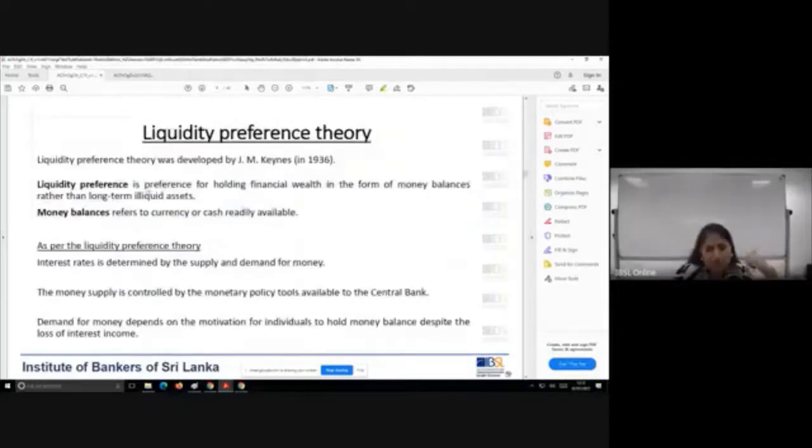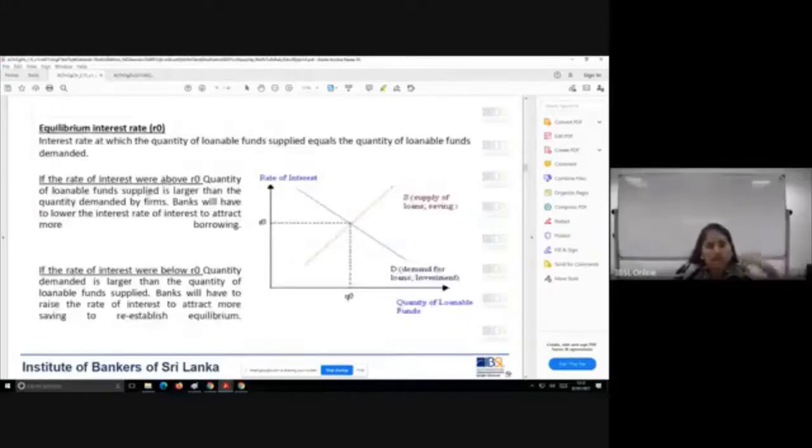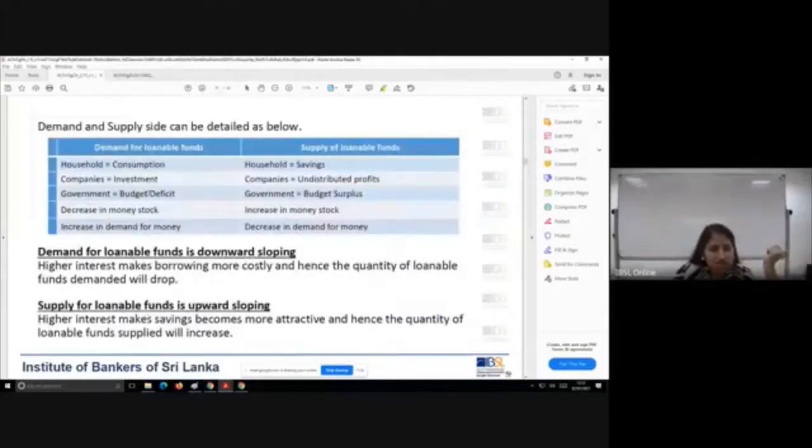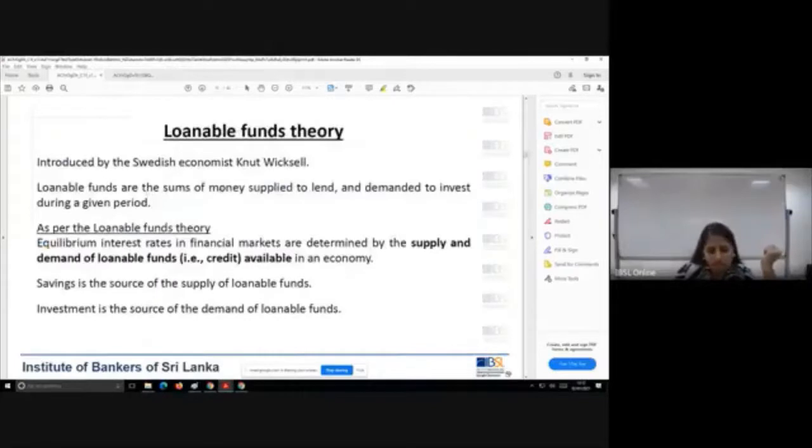So before we finished our last lesson before Christmas, we were going through the loanable funds theory. According to the loanable funds theory, interest rate is decided by the supply and demand of loanable funds available in the economy.